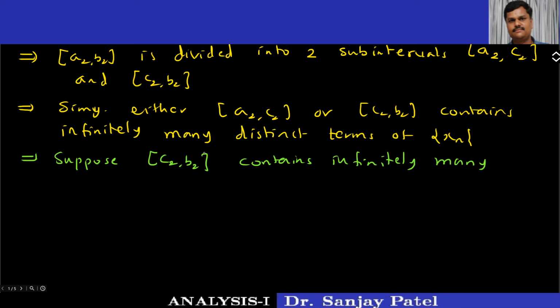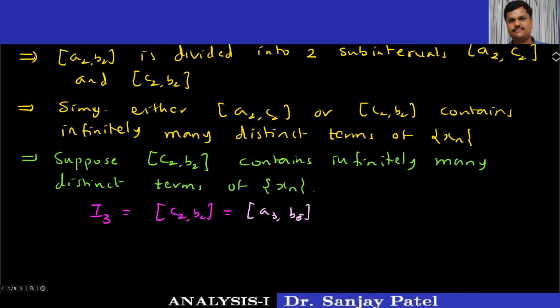Okay, what I am going to do is I will call this new interval C2 B2 by labeling as I3 is equal to C2 B2 and I will call it closed interval A3 B3. So what we are doing here is renaming this interval C2 B2.